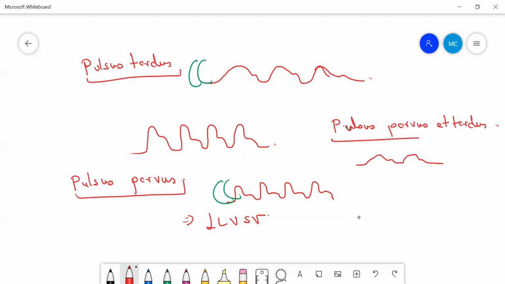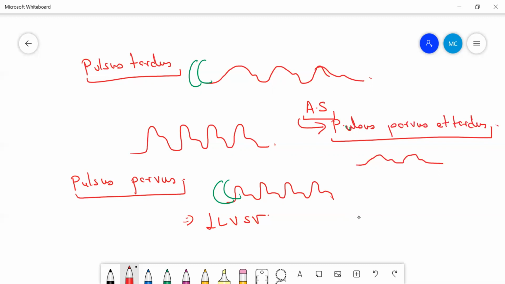And where can you see this? Pulsus parvus et tardus. What is the significance of this? Just you find the pulse and you should know why this patient is having this abnormal pulse. I told you how the normal pulse looks like, I showed you. So this is abnormal. So when does it occur? It is seen mainly in cases of aortic stenosis.